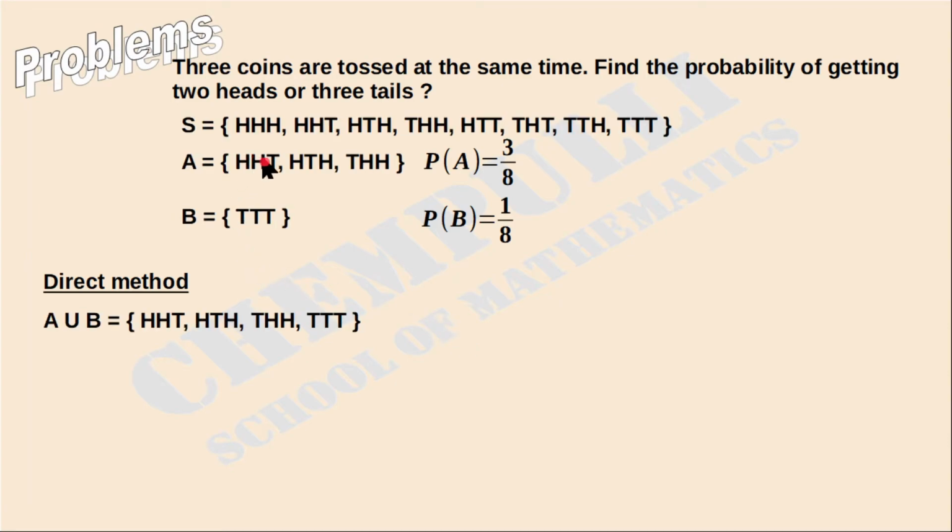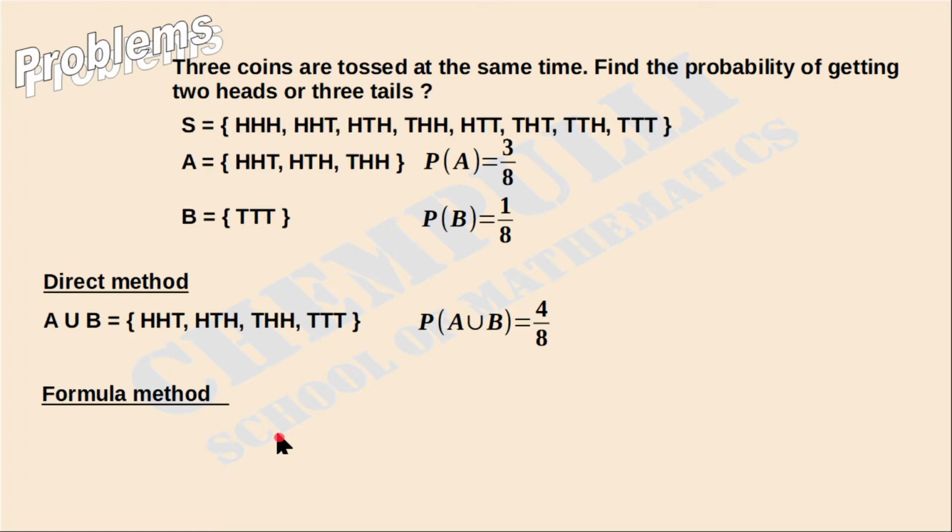Direct method case, first to find A union B. A union B is equal to union of these two sets. Okay, that is, you will get like this. Then P of A union B, number of outcomes favorable to A union B. How many outcomes are there? 4. Divide by which one? Total number of outcomes. How many outcomes are there? 8. Okay, that is, we got the answer 4 over 8.